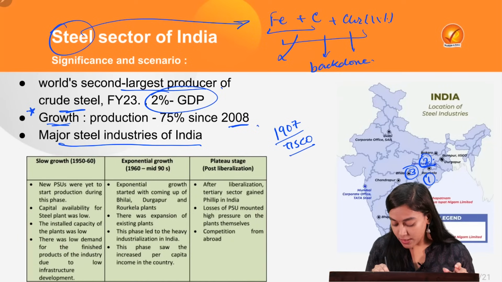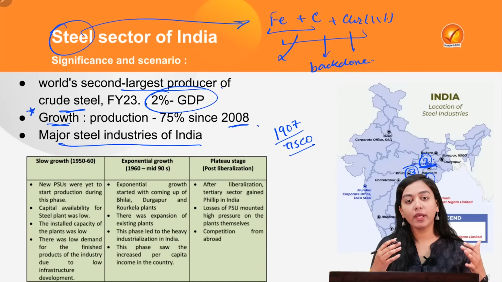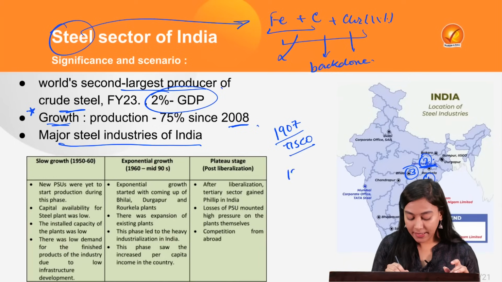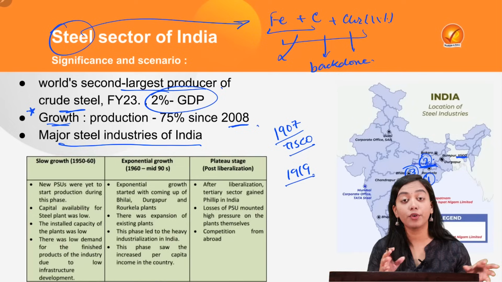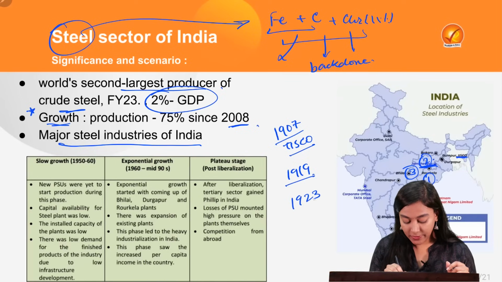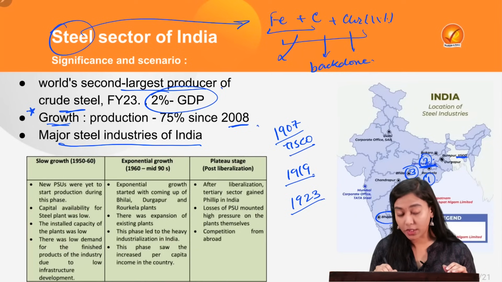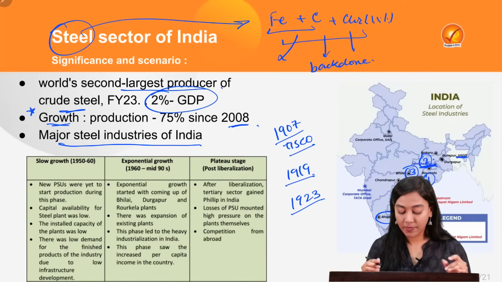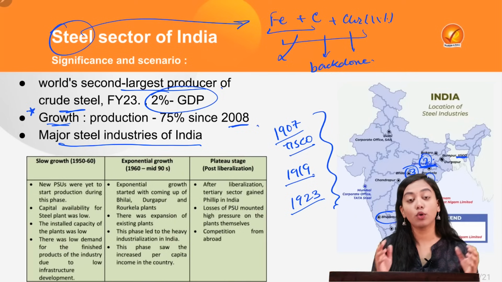So Jamshedpur was the first steel plant of India. I'm talking about the colonial times only. Then in 1919, there was the establishment of ISCO in Burnpur of West Bengal. Then in 1923, again in the colonial times, we set up the Bhadravati or Visvesvaraya steel plant in Karnataka. So these three steel plants were there in the colonial times.